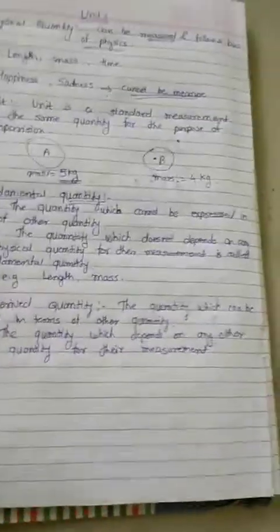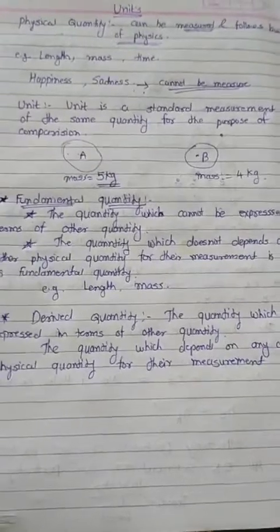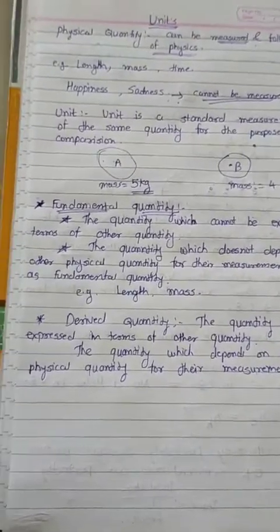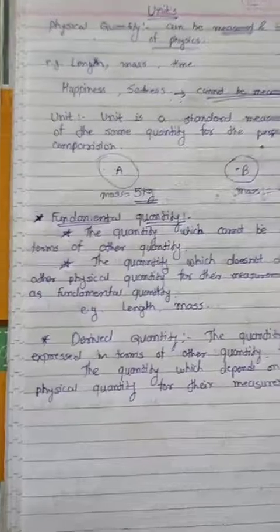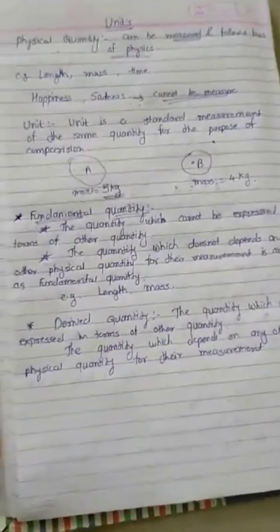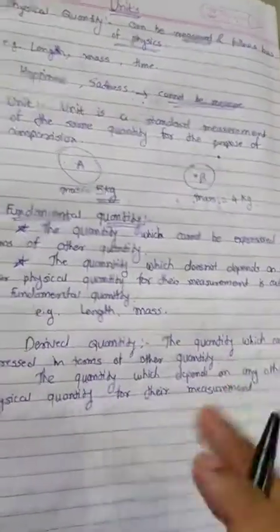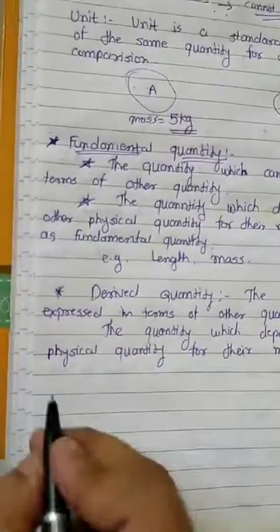Now there are 7 fundamental quantities. Which are these 7 fundamental quantities? There are 7 fundamental quantities.